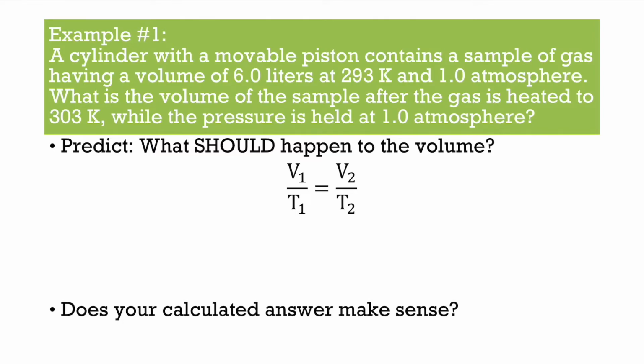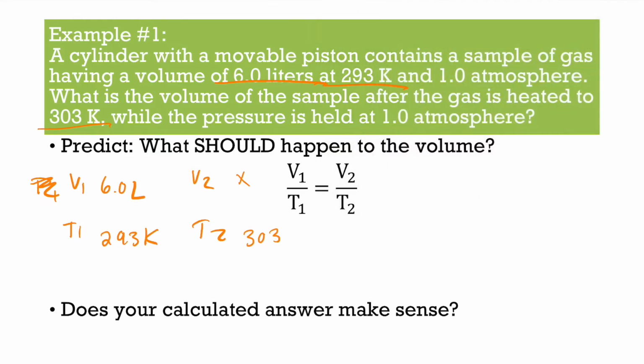So number 1, it says a cylinder with a movable piston contains a sample of gas having a volume of 6 liters at 293K and 1 atmosphere. What is the volume of the sample after the gas is heated to 303K while the pressure is held constant? First let's write down what we know and what we don't know: V1, T1, V2, T2. We have 6 liters. We have 293K. So our unit is in Kelvin. We're good to go. We're looking for V2, and temperature is increasing to 303K.